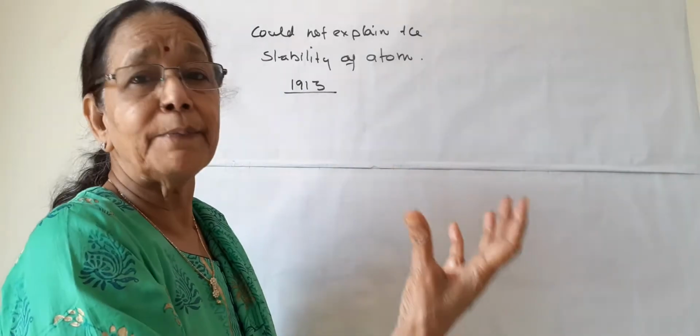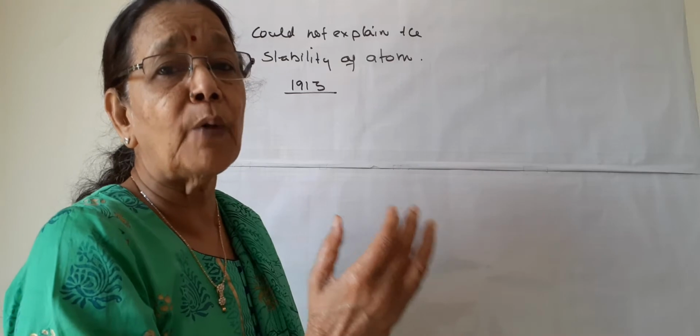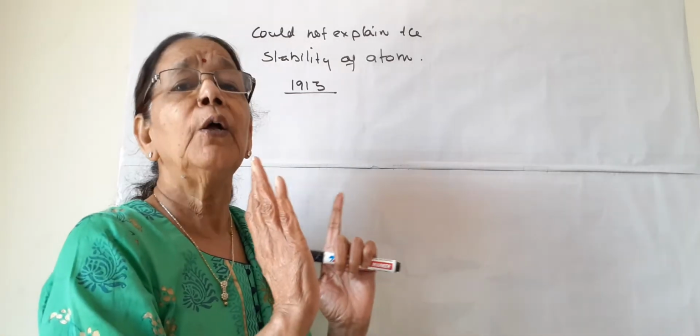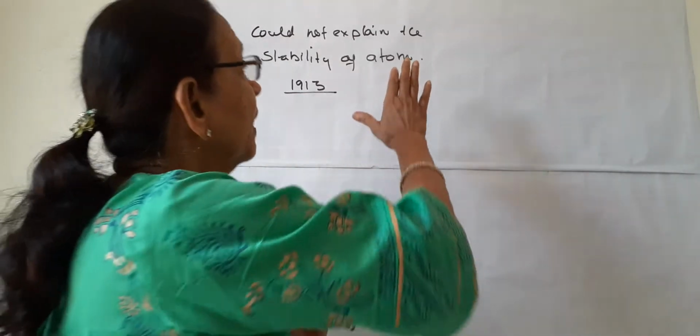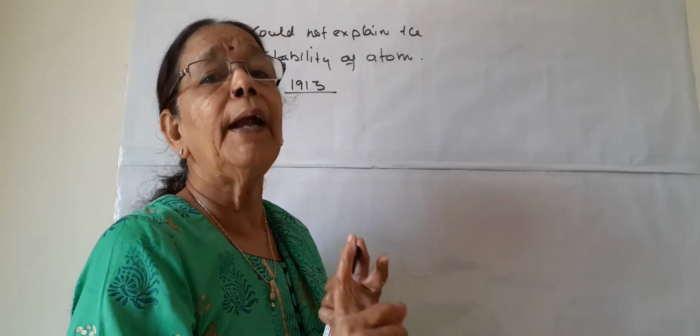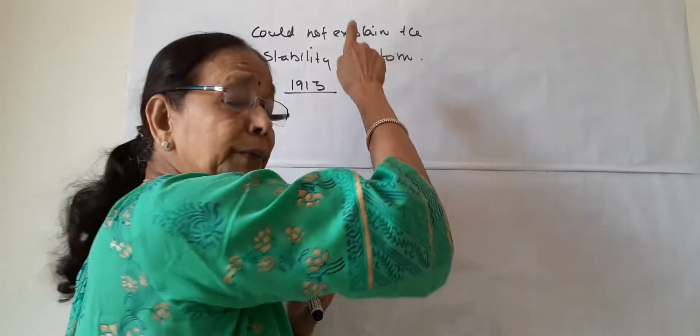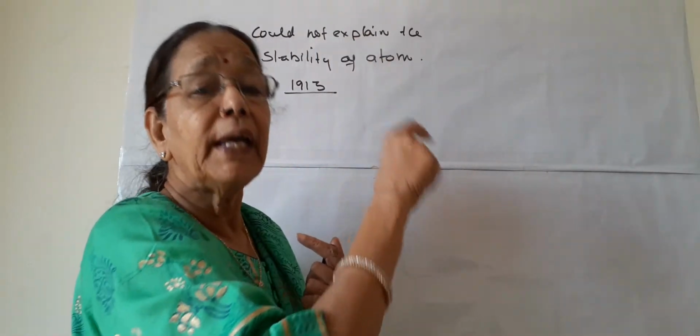We know that atoms are stable. That's why we have all the matter around us. We know that they are not unstable. Rutherford also knew that atoms are stable and not unstable, but he couldn't explain the stability of atom.